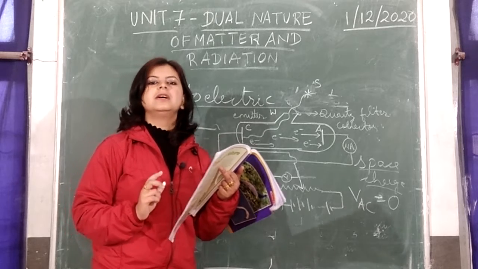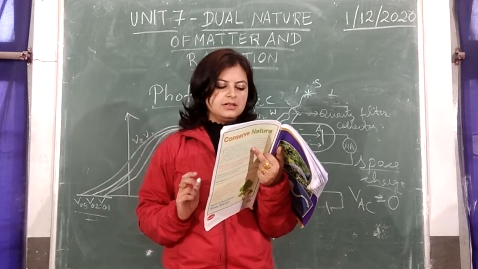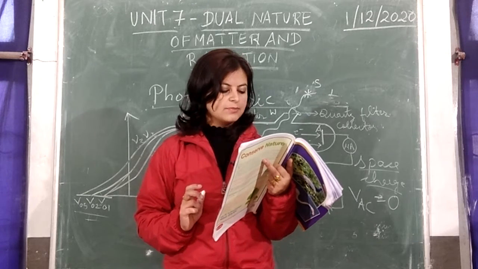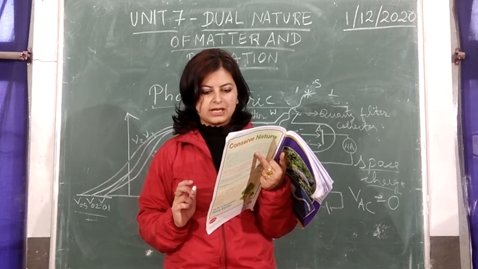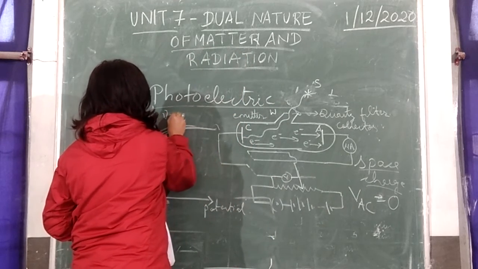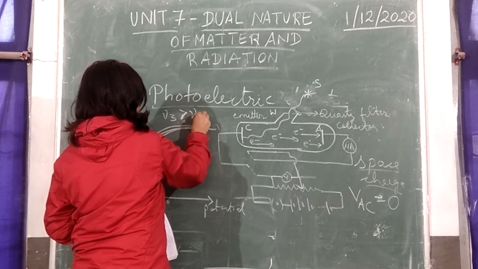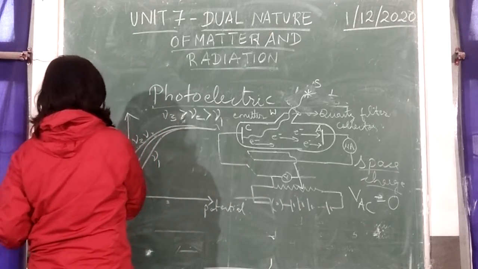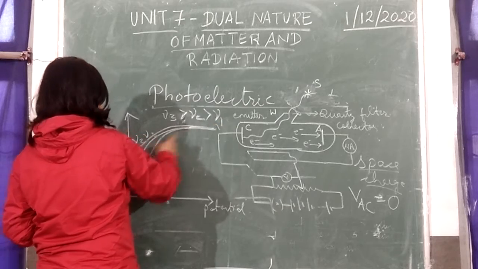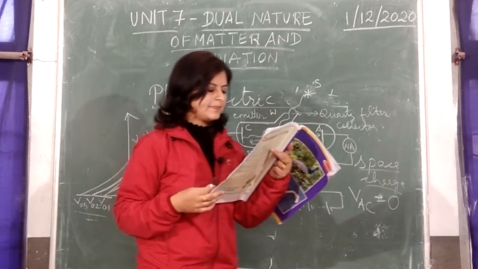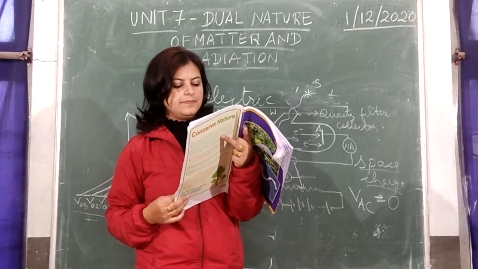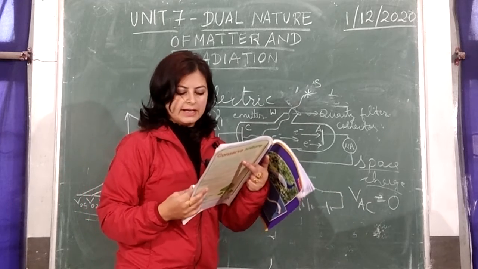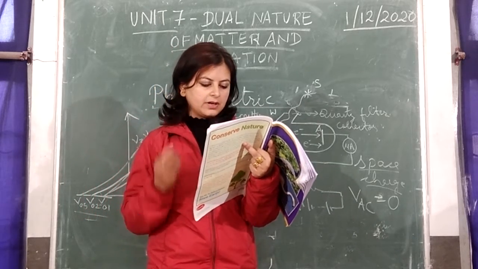So, what are we actually finding out? The value of stopping potential for different frequencies. And you can also see that the value of stopping potential is more negative for higher incident frequency. So, here we have assumed that this gamma 3 has the highest frequency, gamma 2 in the middle and gamma 1 the lowest. So, you can see that for gamma 3 the stopping potential is more negative than for radiation of lower frequency. Next, the value of saturation current, though it depends on intensity, from this graph we can see that it is independent of the incident radiation's frequency.